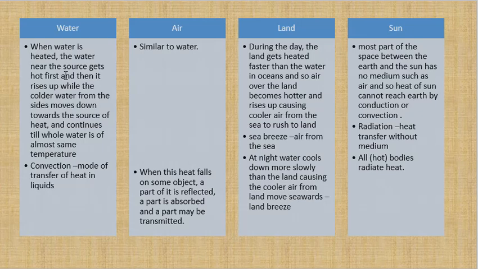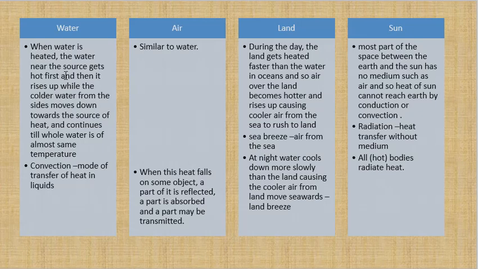So water does conduct heat, but the way it does is that the hot water molecules, the hot water particles, the hot water bubbles from the bottom of the vessel, where it is hotter, go up to the colder area. Why is the bottom of the vessel hotter? The vessel is in contact with the flame and the heat transfers in a fashion that the portion closer to the source gets hot first than the portion farther from the source.